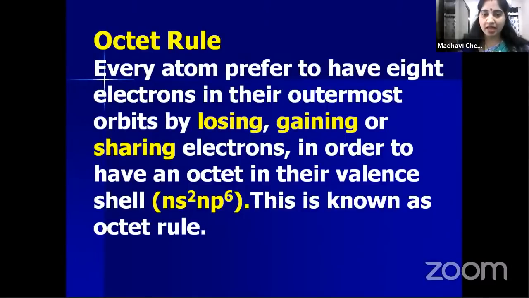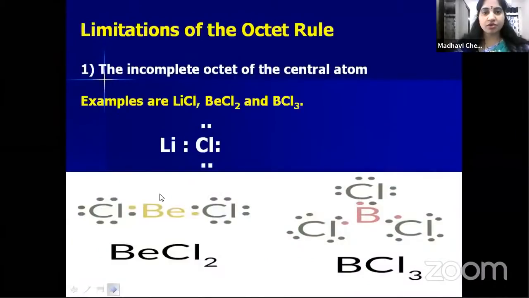Noble gases have it. What are noble gases? Group 18 elements are noble gases. Okay, so this we have discussed in the last 2 sessions, the octet rule. Now let us see the limitations of the octet rule. So what is the first limitation? Incomplete octet of the central atom.